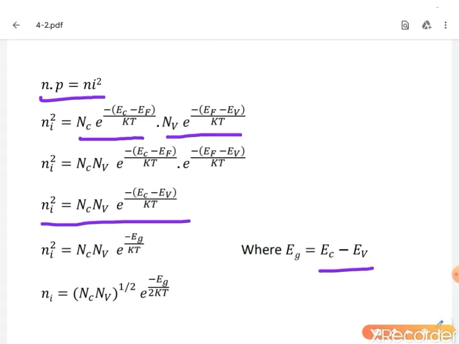Energy gap is nothing but the energy difference between the valence band and conduction band. By substituting that Eg expression, the intrinsic carrier concentration is simply written as Ni square equal to Nc into Nv into e power of minus Eg by kT. So from this equation, the intrinsic carrier concentration is simply written like this, which is the expression for intrinsic carrier concentration.